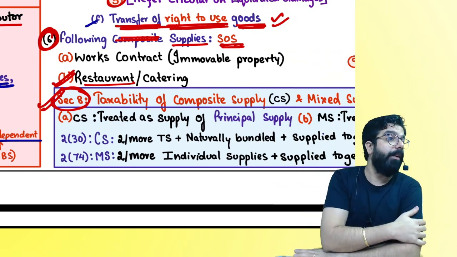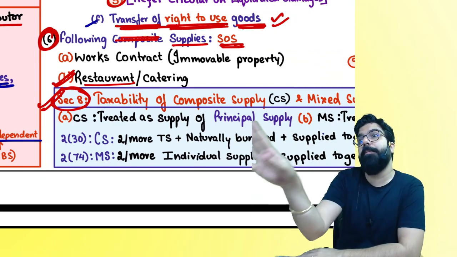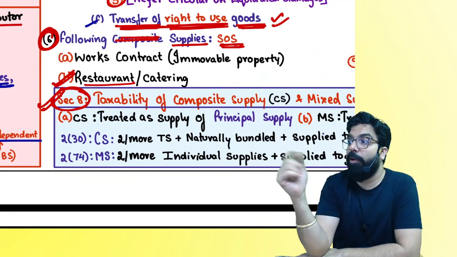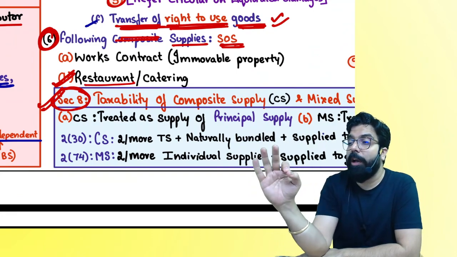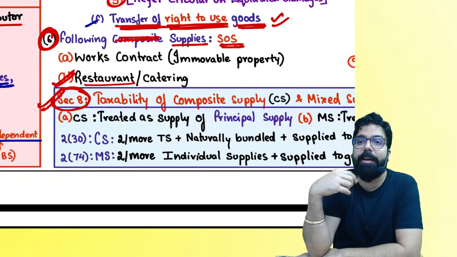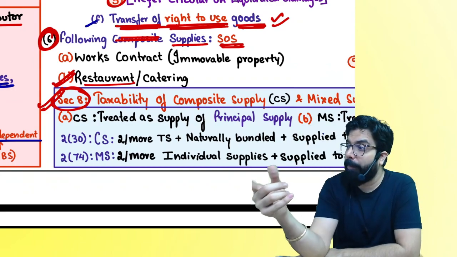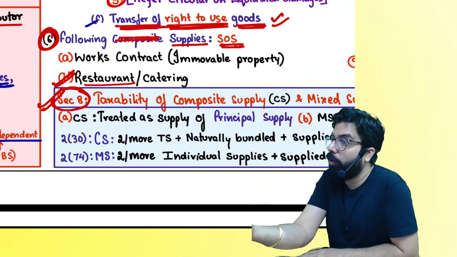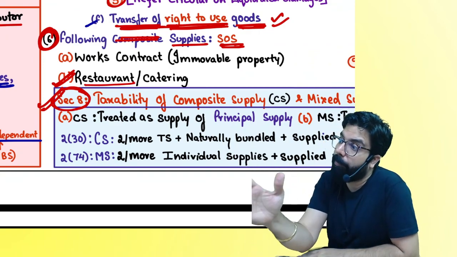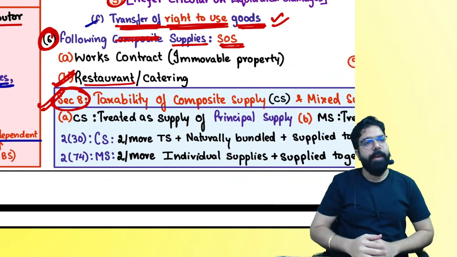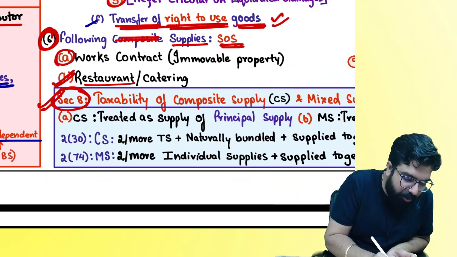You went to a 5-star. 5% food, 95% service. Supply of goods or supply of service? Restaurant is always supply of service. I am a caterer. I put my catering stall in your shop, in your marriage. I am giving a supply of goods or supply of service? Arey, food is goods, no. But still always supply of service. Are we clear? Let's understand the last one, works contract service.